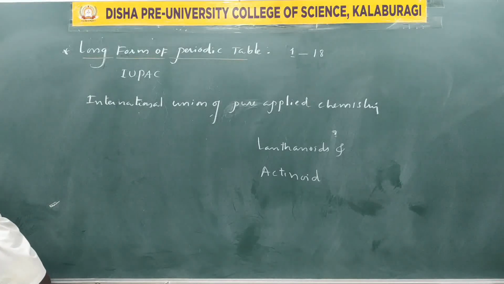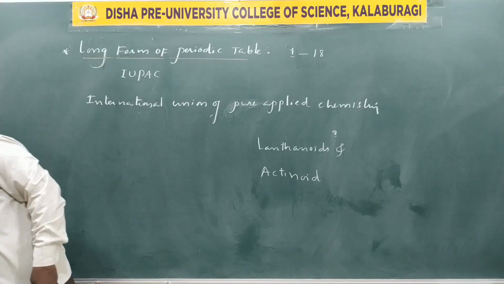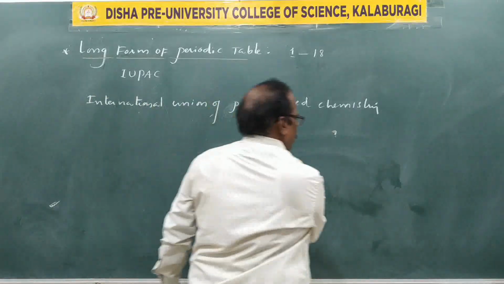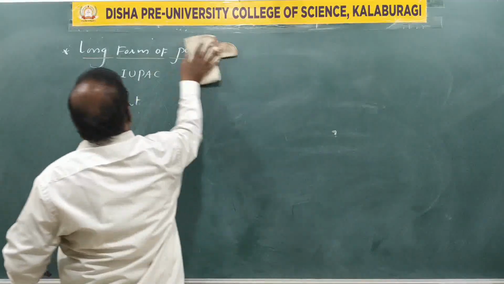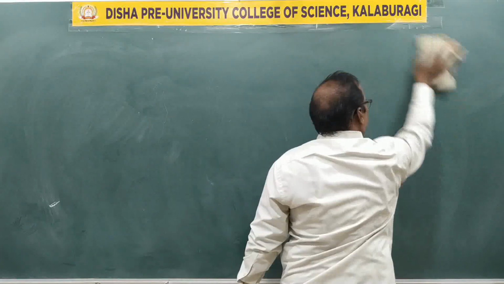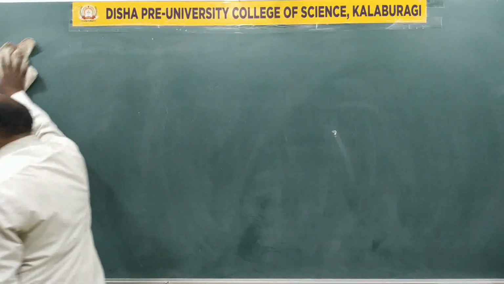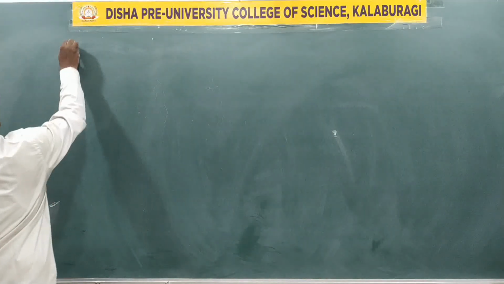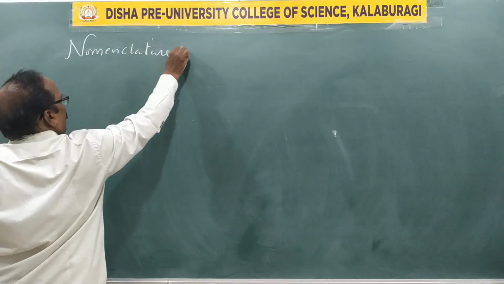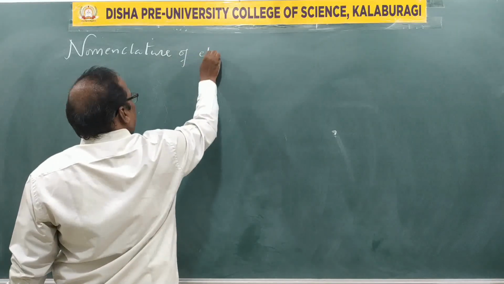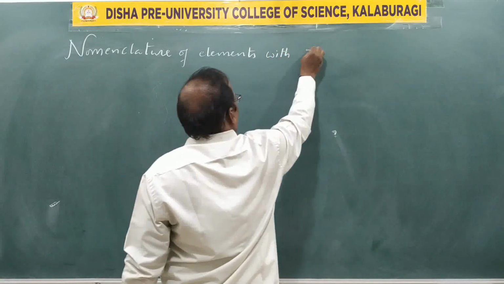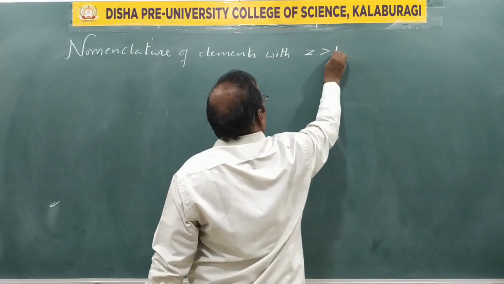Now we shall go for other information like nomenclature of elements. The heading is nomenclature of elements with atomic number Z greater than 100.